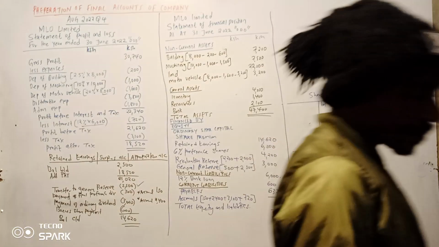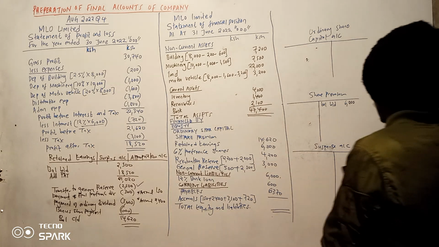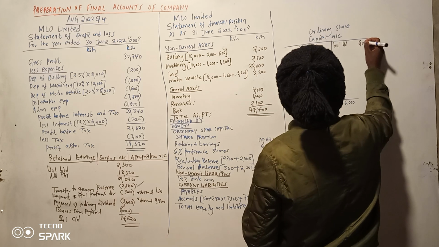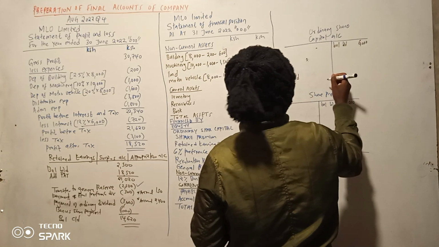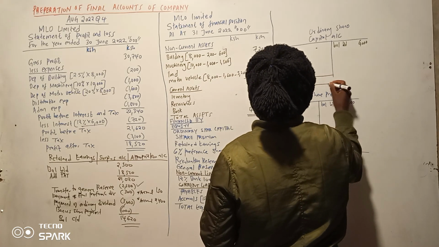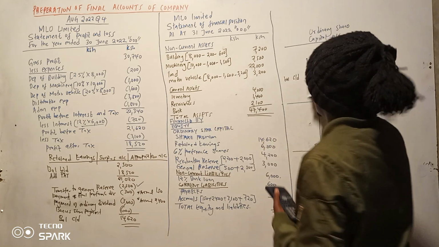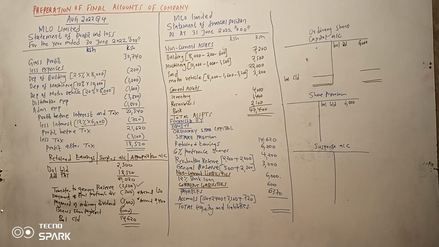So tuanze. Now the ordinary share capital balance brought down is 6,000. So you need to prepare the balance at the end. So balance brought down is 6,000. So you need to know the balance at the end. So the balance at the end inakuja hapa. So tuanze 6,000. Now let us go to information number 1.